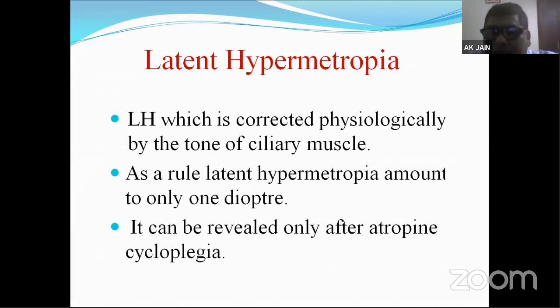And that's why this can be revealed only because it is hidden. It can be revealed only when we use atropine cycloplegia to abolish the tone of the ciliary muscle. Then only we can detect this hypermetropic error.